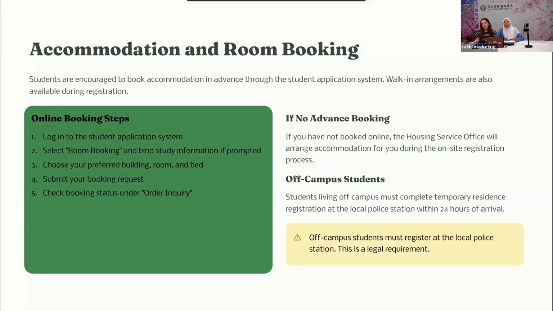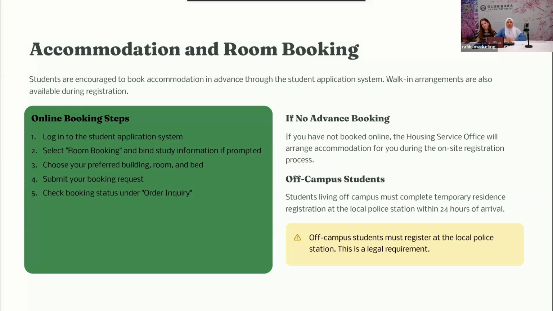Now it is the turn of accommodation and room booking. If you have already finished your registration, you can also do the accommodation online, choose the room, and pay online. Otherwise, we encourage you to do this in advance in our system. For the online booking steps, log in to the student application system, select room booking, and fill in the study information. It shows your preferred building, room, and bed. Submit your booking request. Check booking status under order inquiry. So you have to follow these steps to book your accommodation in advance.